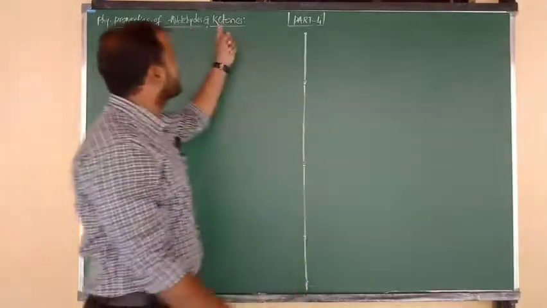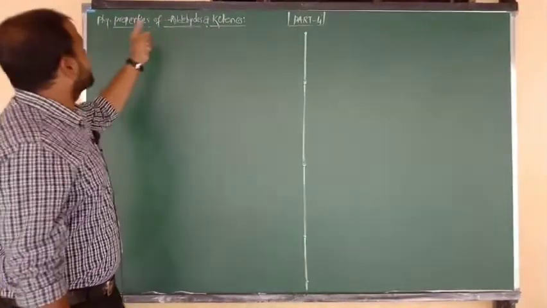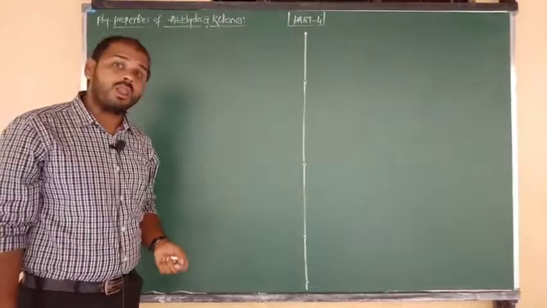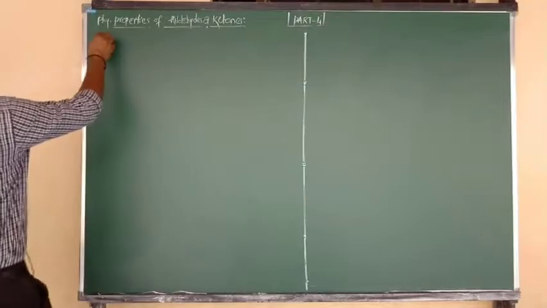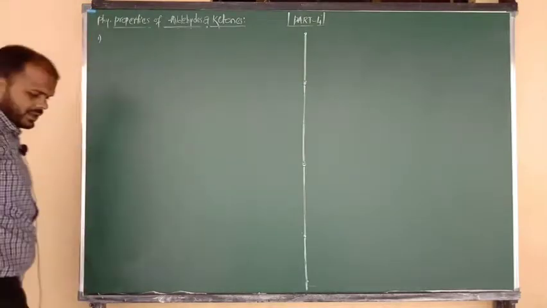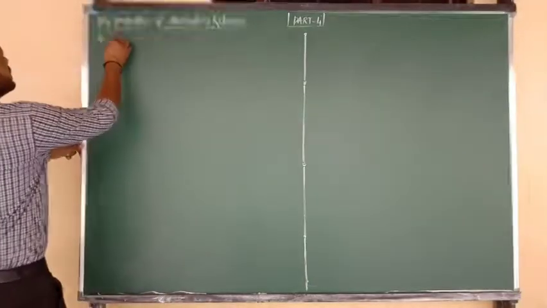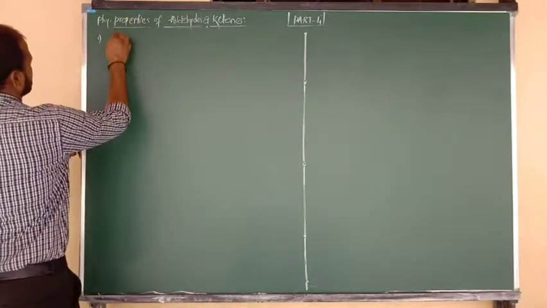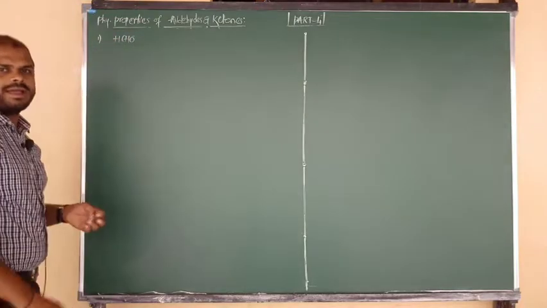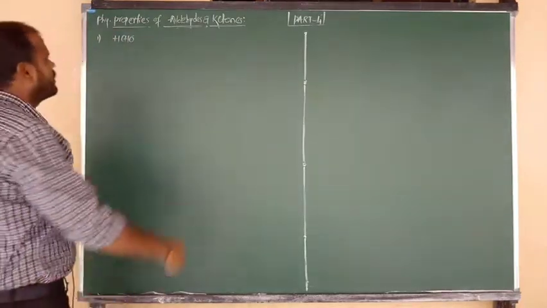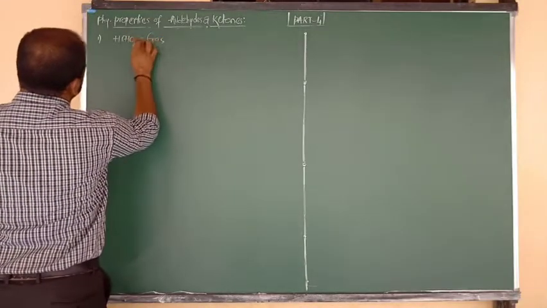Now in this fourth video class we are going to discuss the physical properties of aldehydes and ketones along with chemical properties. So first I want to discuss the physical states. I want to consider the compound formaldehyde. What is the formula of formaldehyde? HCHO. So we have to say that formaldehyde exists as a gas,